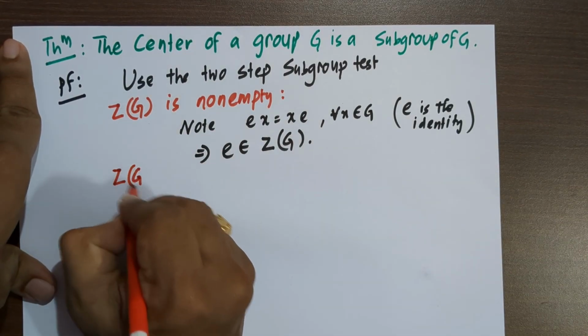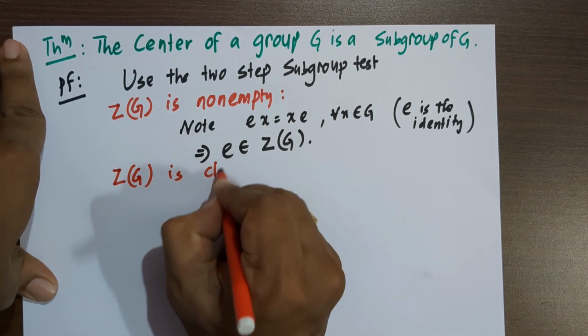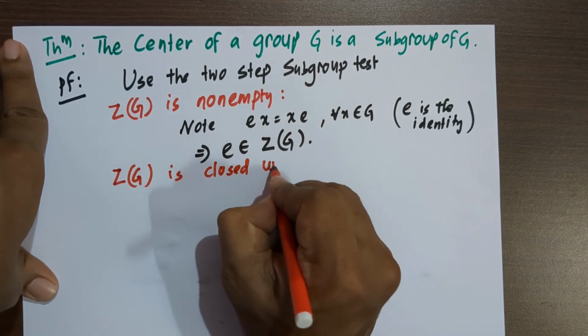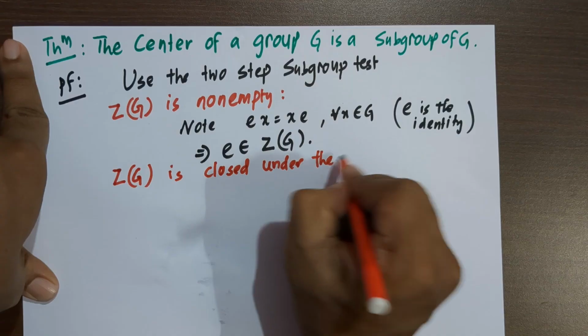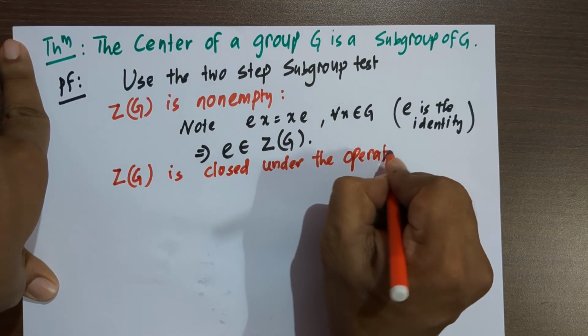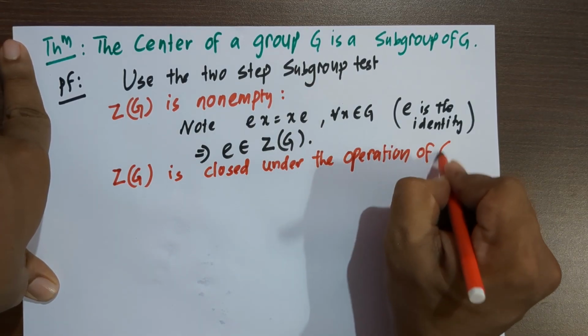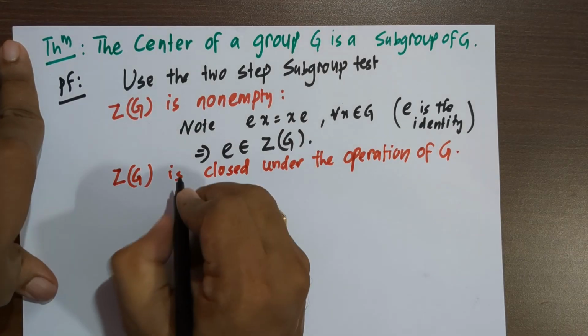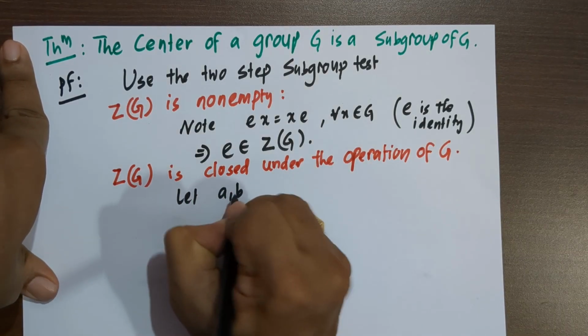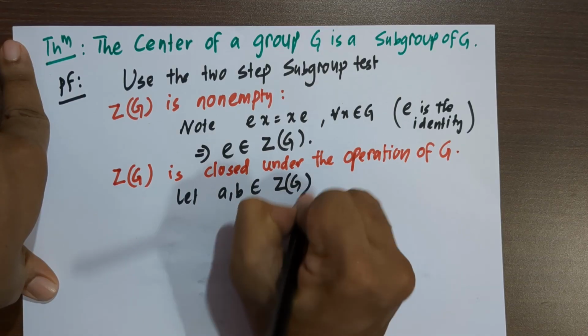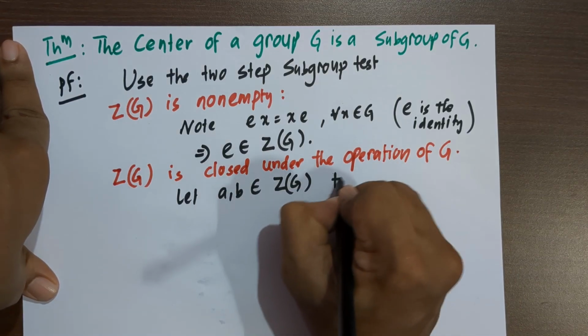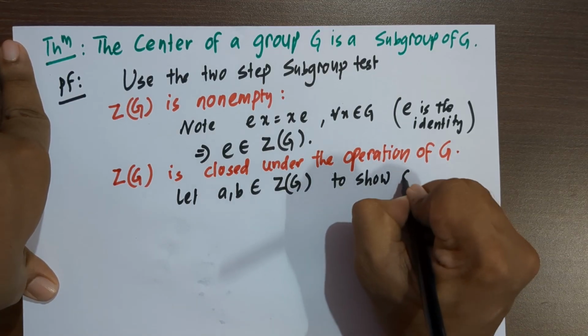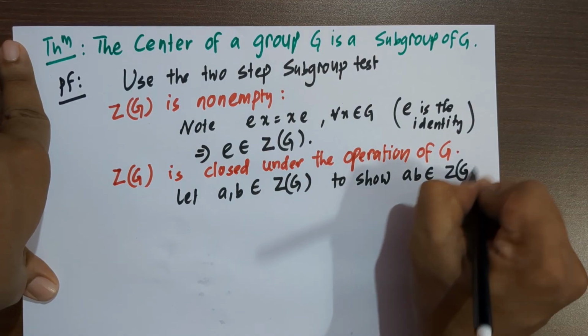Next, Z(G) is closed under the operation of G. That means take any two elements, let a and b be in the center, we have to show its product is also in the center.